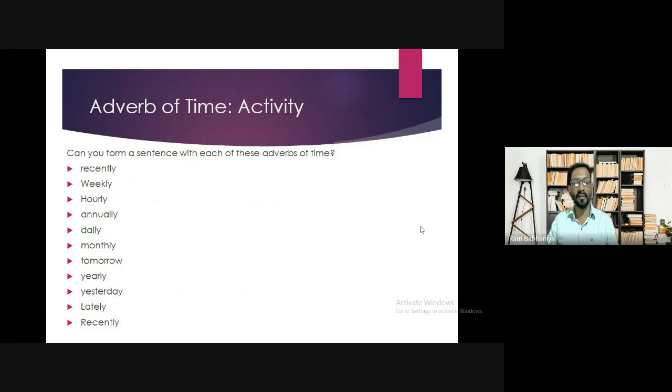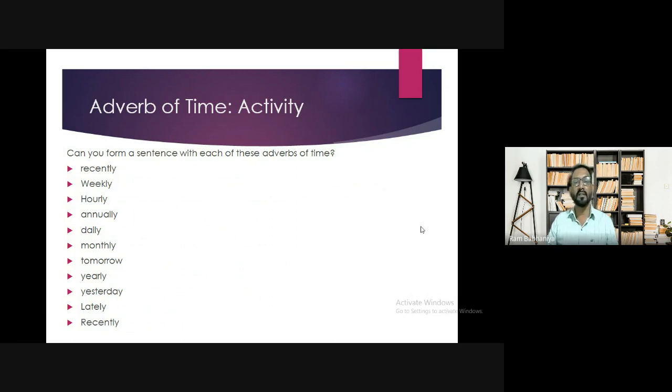Moving to the next one, yearly. He gets the work yearly. He pays all his dues yearly. He pays his taxes yearly.